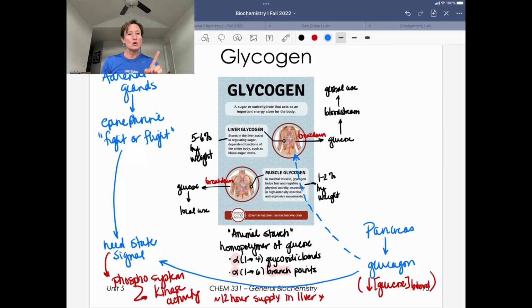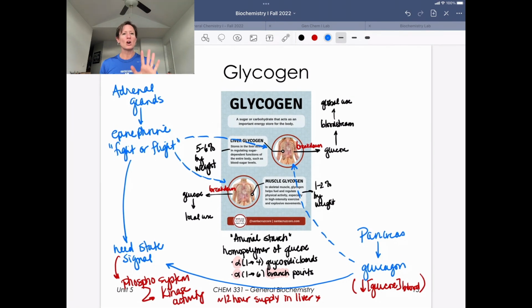Now, if we think about who responds to this epinephrine signal, not only does the liver respond, because it's going to say, hey, you need to fight or flee, we're going to take some of our energy reserves, break them down to glucose, and put it out to the bloodstream, because everybody's going to need all hands on deck. Muscles also have receptors for epinephrine, because if you're going to fight or flee, they want to know that information as well so that they can break down their glycogen reserves to glucose and use that locally for whatever needs to happen. So this is the pathway for this need state.